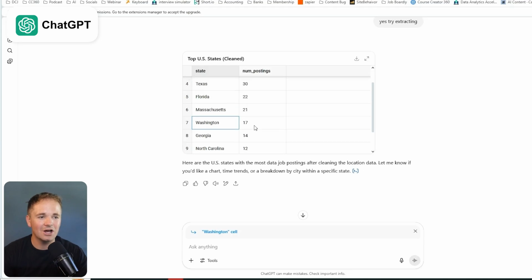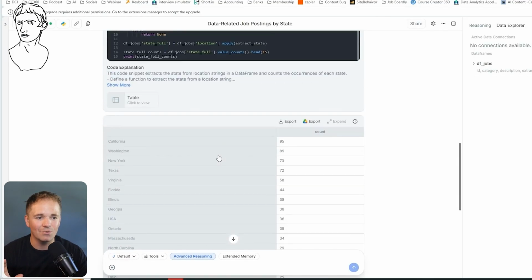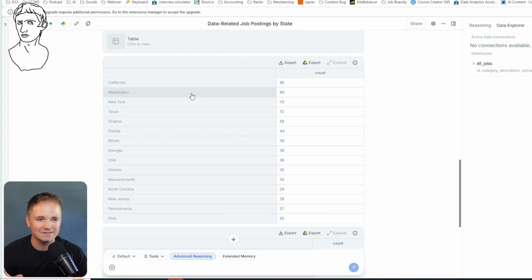So something's going on. And I think I trust Julius a lot more just because this number makes a lot more sense. And we also know that California is probably going to have the most data jobs because San Francisco, LA, there's quite a bit of data jobs there. Followed by Washington, New York, and Texas are quite large as well.